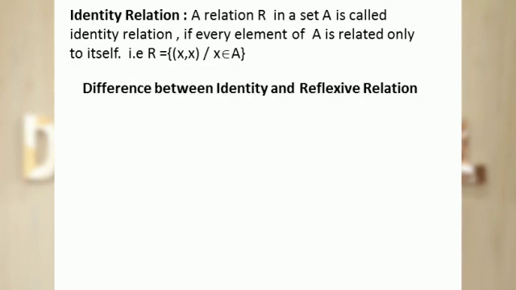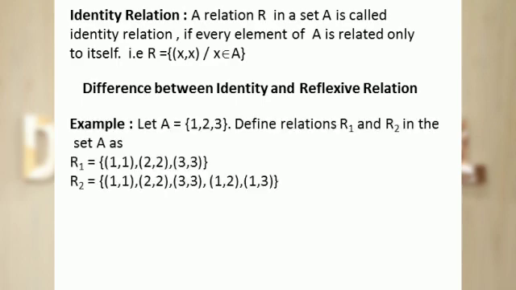Sometimes there is confusion between identity and reflexive relation. Let's discuss the difference between identity and reflexive relation with one example. Let A be a set with elements 1, 2 and 3. Define relations R1 and R2 in the set A as: R1 contains the ordered pairs (1, 1), (2, 2), (3, 3), and R2 contains the ordered pairs (1, 1), (2, 2), (3, 3), (1, 2) and (1, 3).